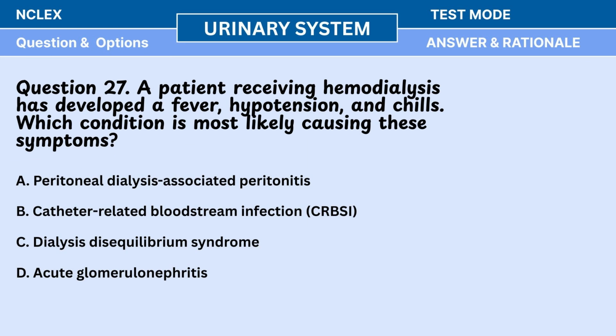Question 27. A patient receiving hemodialysis has developed a fever, hypotension, and chills. Which condition is most likely causing these symptoms? A. Peritoneal dialysis-associated peritonitis. B. Catheter-related bloodstream infection, CRBSI. C. Dialysis disequilibrium syndrome. D. Acute glomerulonephritis.